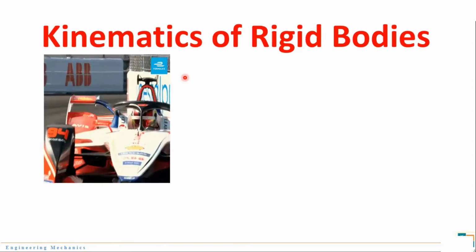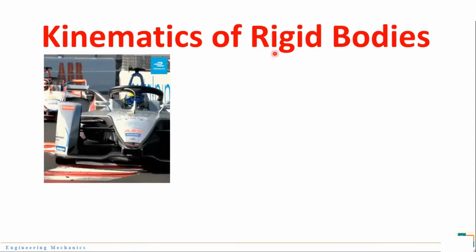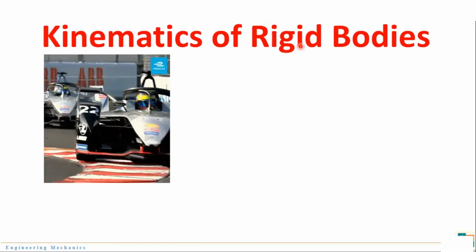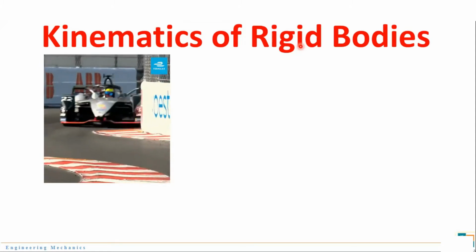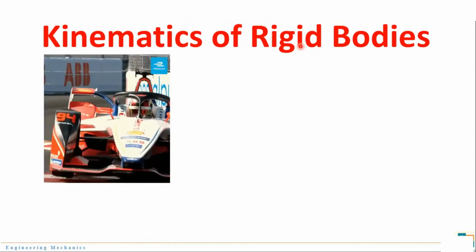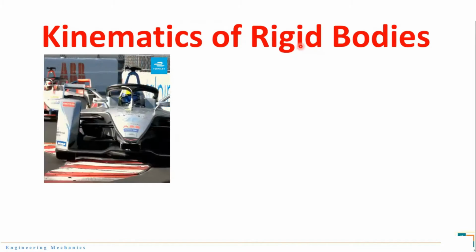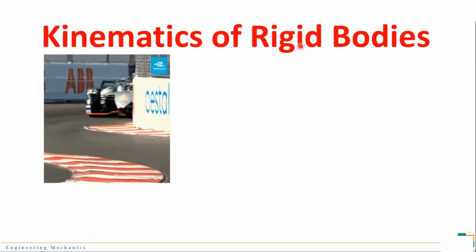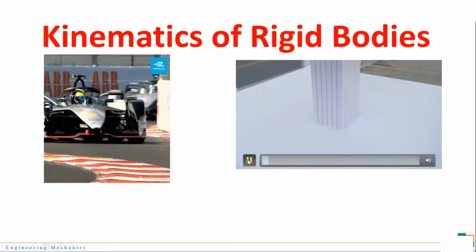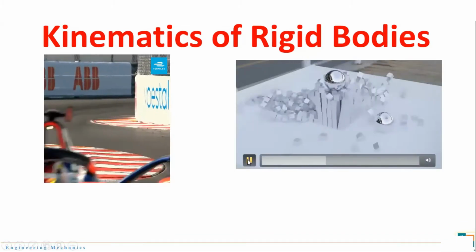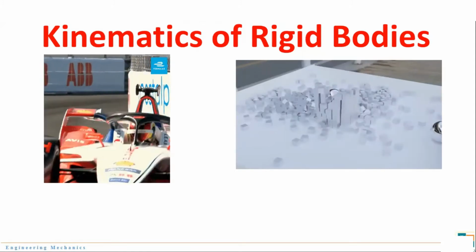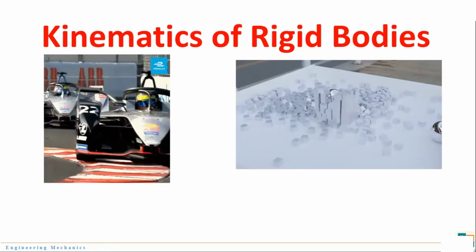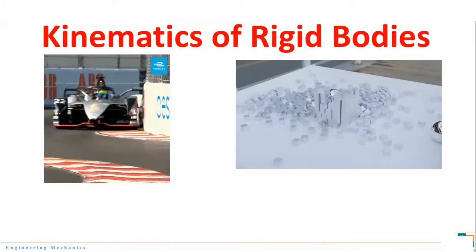The second word in this title is rigid bodies. Now what does rigid body mean? A rigid body means a body which does not deform under the action of forces, or we can say the deformation is very much negligible. In this video alongside, you can see there is a steel ball which has impacted the object, but it itself doesn't deform.